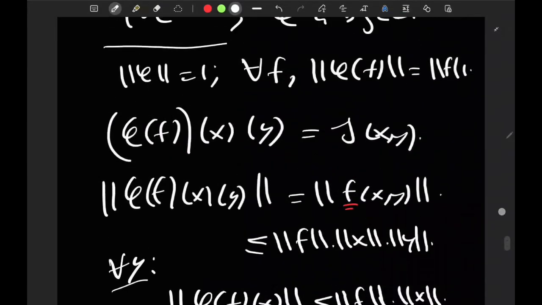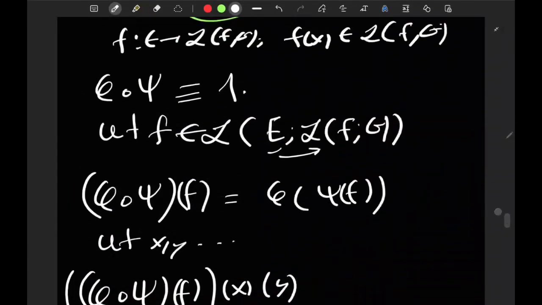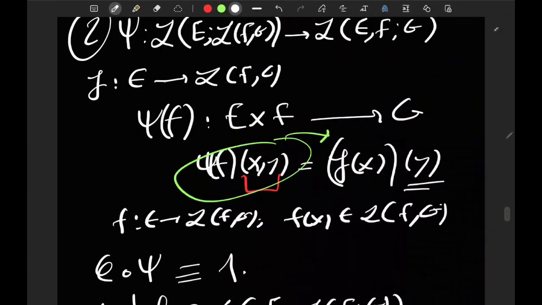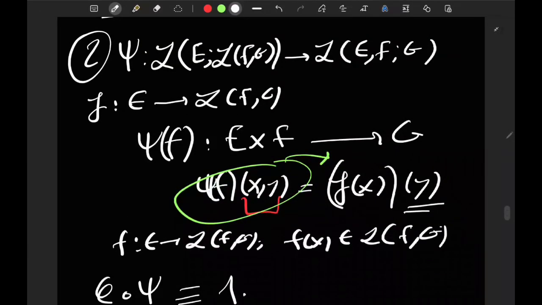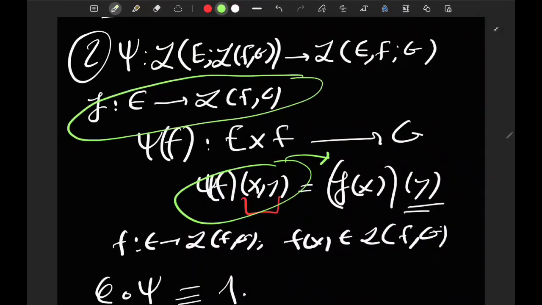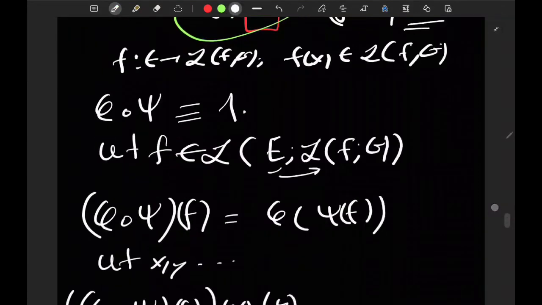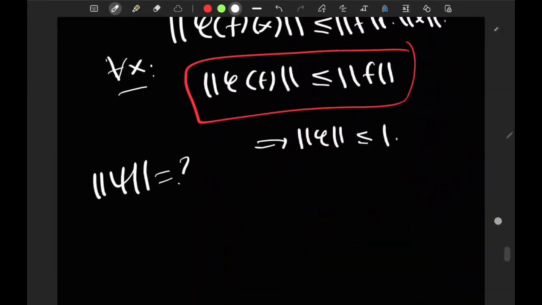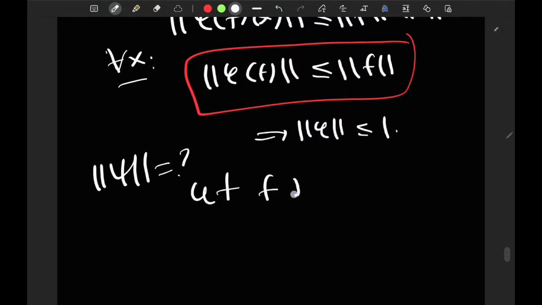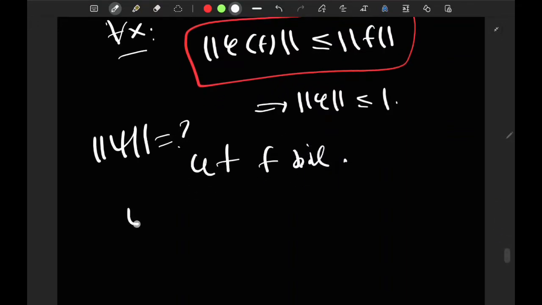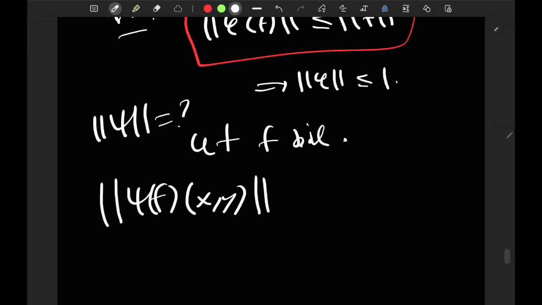Let's remember, psi is acting by taking a linear map from E to L of F, G, and it's giving me a bilinear map from E cross F to G. So let F be bilinear, and let me look at the norm of psi of F of xy.